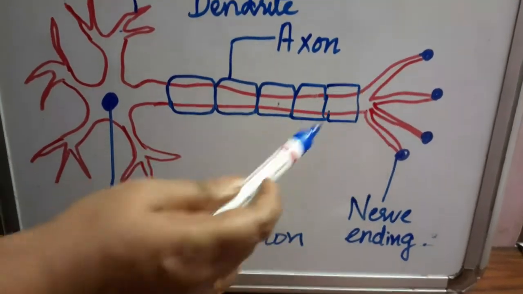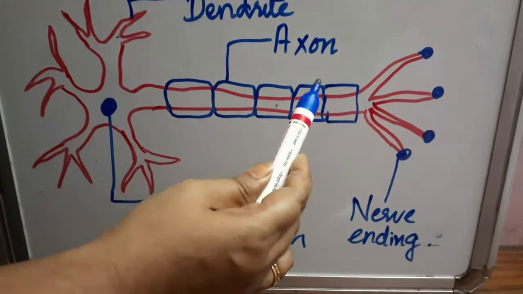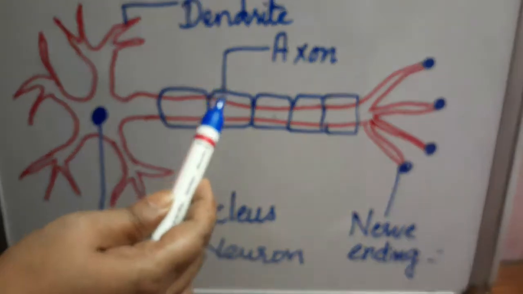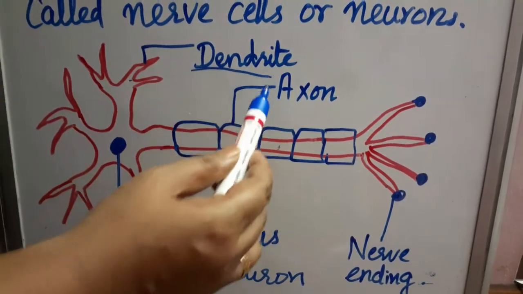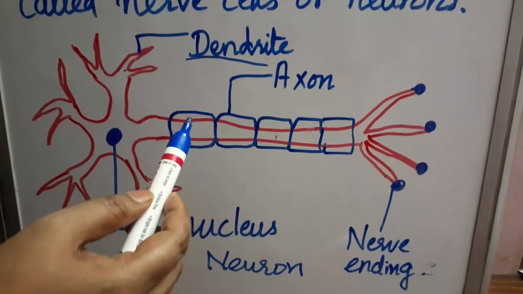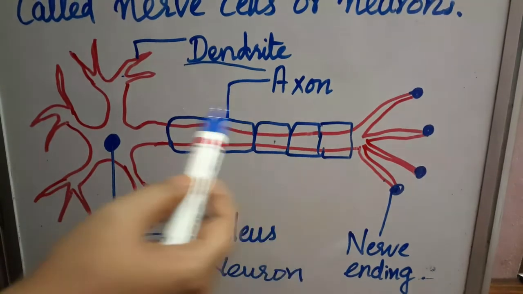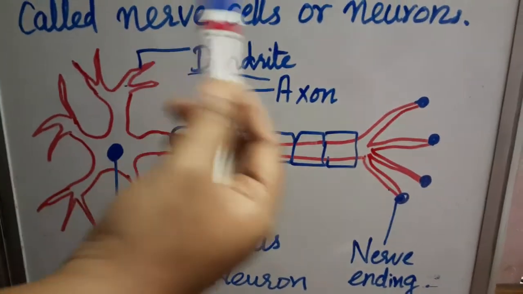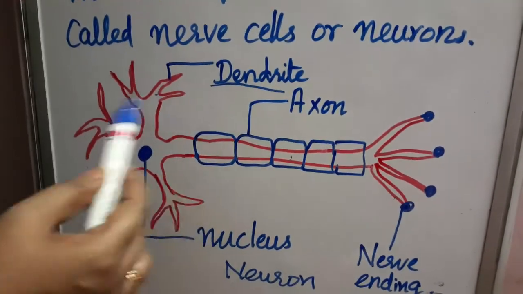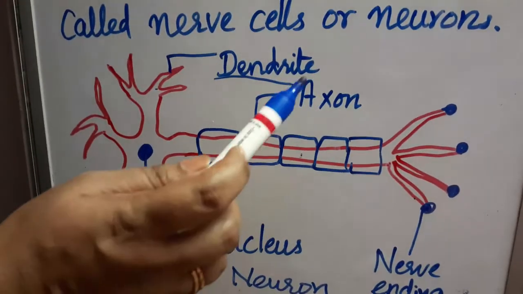Each neuron has a single long part called the axon, and many short branched parts known as dendrites. An individual nerve cell may be a meter long, and many nerve fibers bound to each other by connective tissue make a nerve. Okay, I hope it is clear to you.